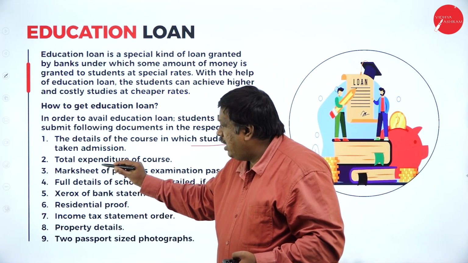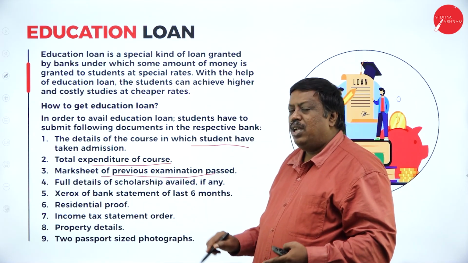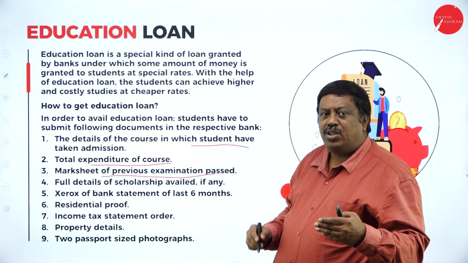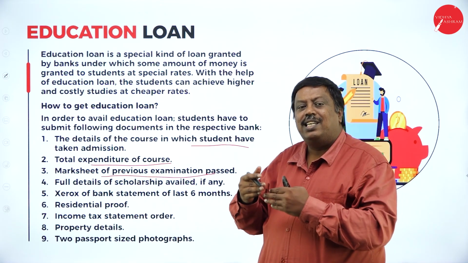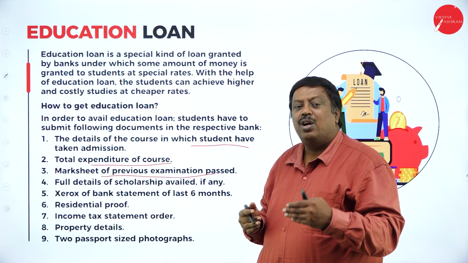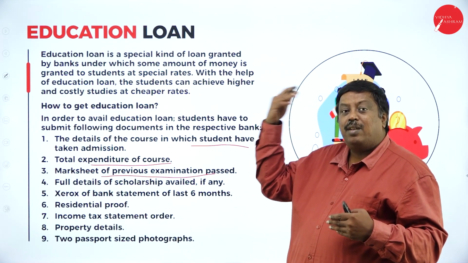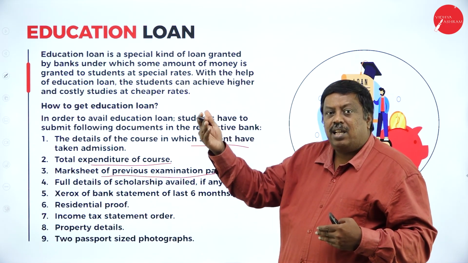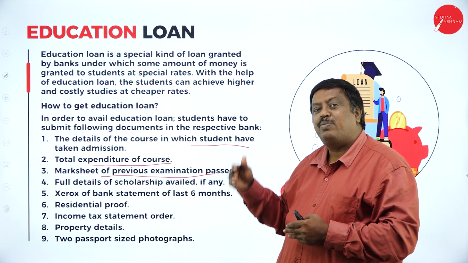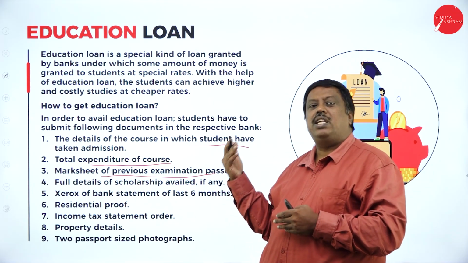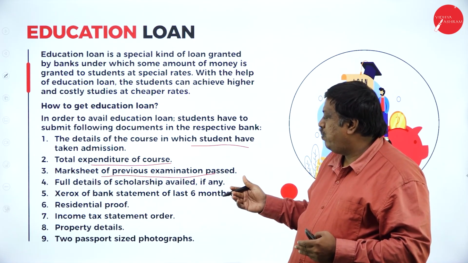Next, I have to provide the total expenditure of the course and the mark sheet of the previous examination. If I've completed my undergraduation and am going for a master's degree, I have to provide all my undergraduation details and detailed information to the banker. They are going to verify whether I've got admission for the next level. If they've received that admission, the amount has to be paid to the institution or the university for further education. After verifying that, the bank is going to pay.